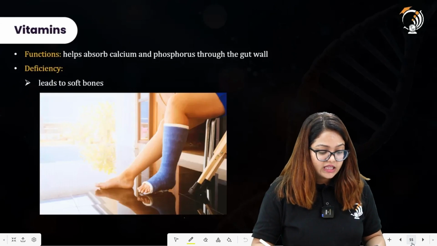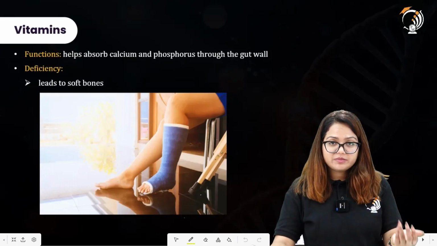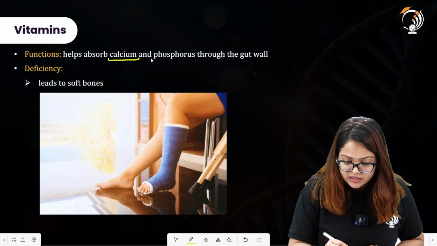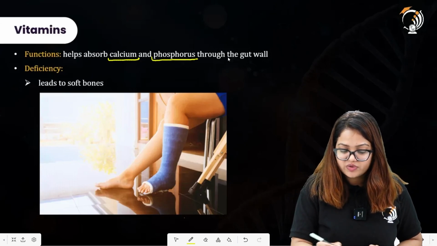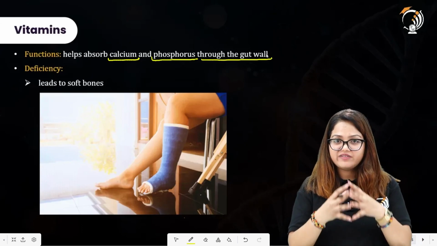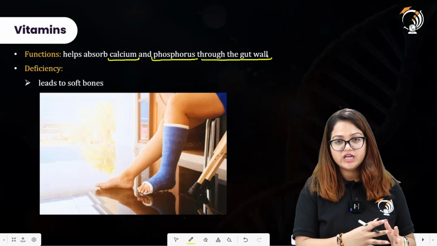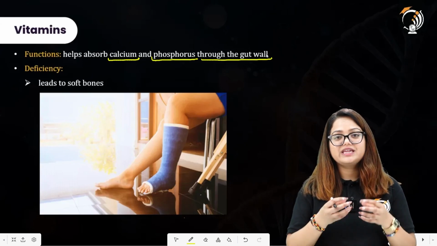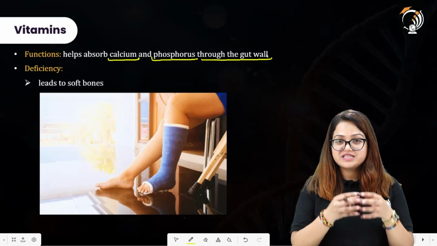All right. What is the function of vitamin D actually here? It helps absorb calcium. It also absorbs phosphorus through the gut wall. So whenever we are consuming or having vitamin D in our food, we also require vitamin D in order to absorb the calcium, absorb the phosphorus present in our food.